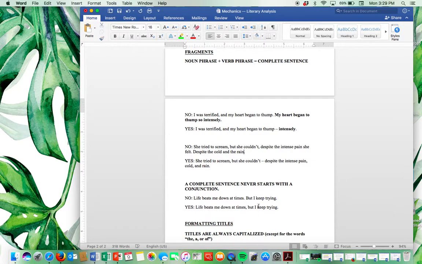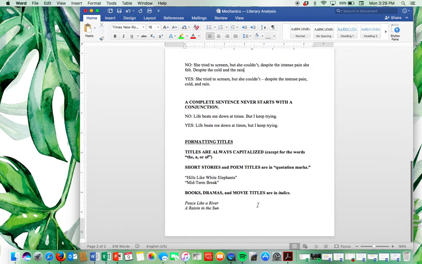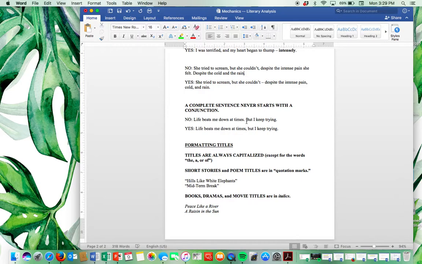I also want to mention that a complete sentence never starts with a conjunction. I've seen this many times in your papers. You see how we've started this sentence with the word "but." As it's used here as a conjunction, it doesn't make sense. Now, if I deleted this word, this would be a complete sentence. I keep trying. Okay, we've got "I," which is your noun phrase, your subject, and then "keep trying" would be your verb phrase. So "I keep trying" would be a complete sentence.